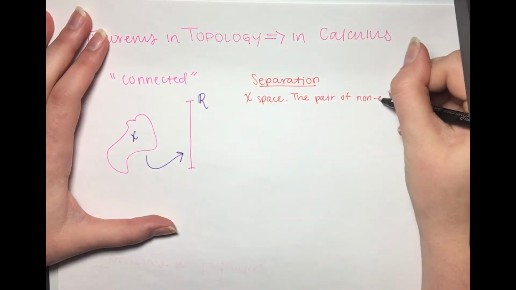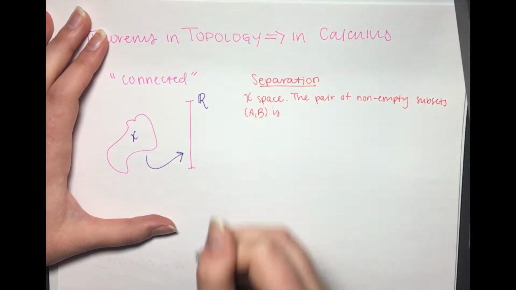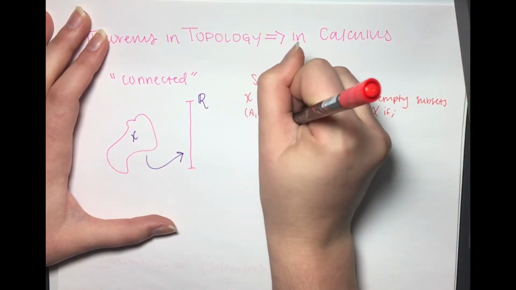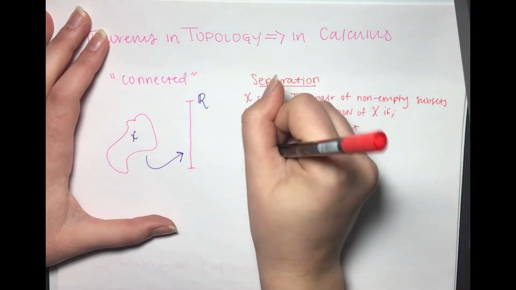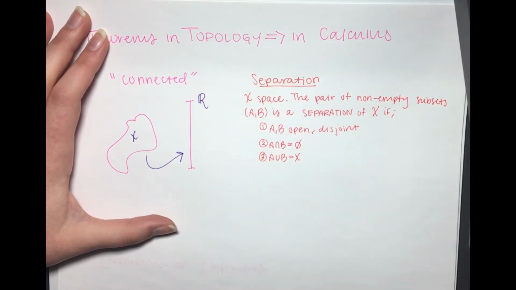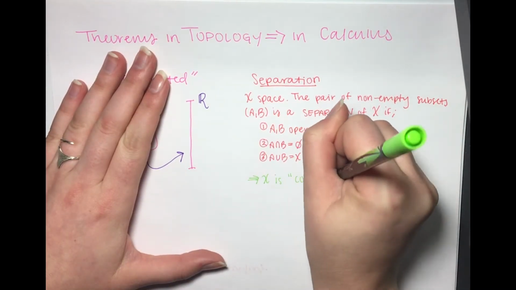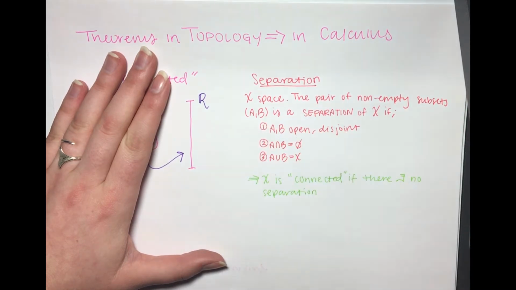The topological property upon which the intermediate value theorem rests is called connectedness. We say that a topological space is connected if there do not exist two non-empty disjoint open sets that cover the space. One consequence of this definition is that the continuous image of a connected set is also connected. This fact actually implies the intermediate value theorem.